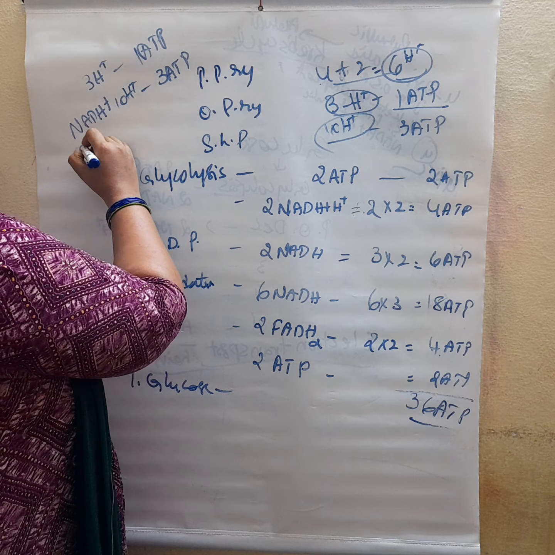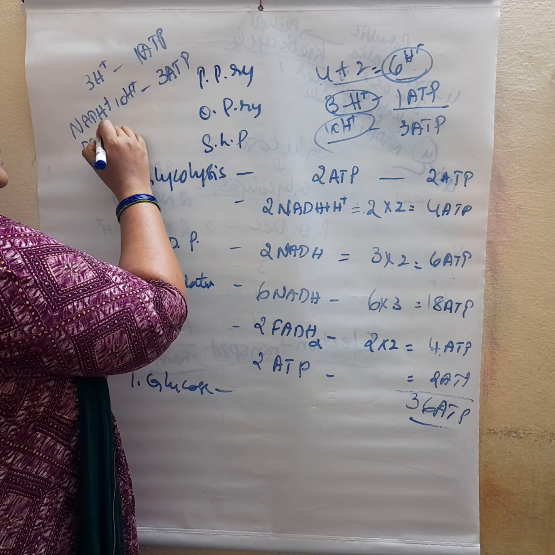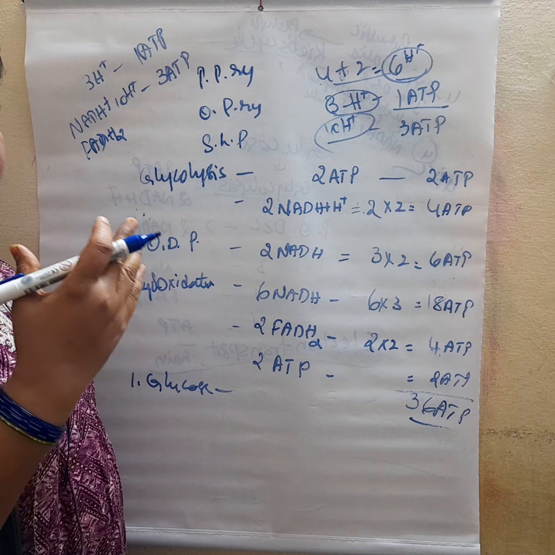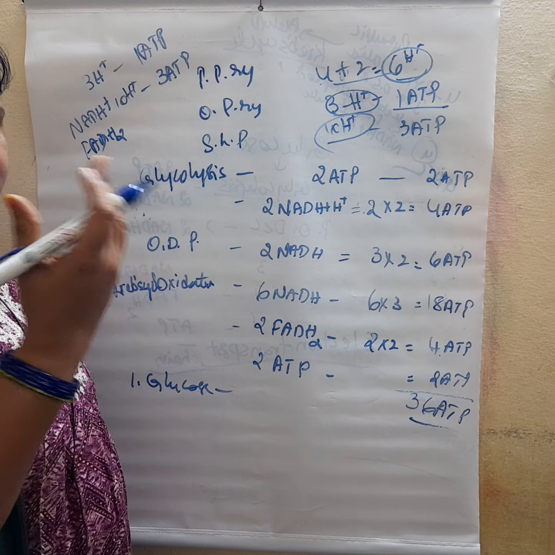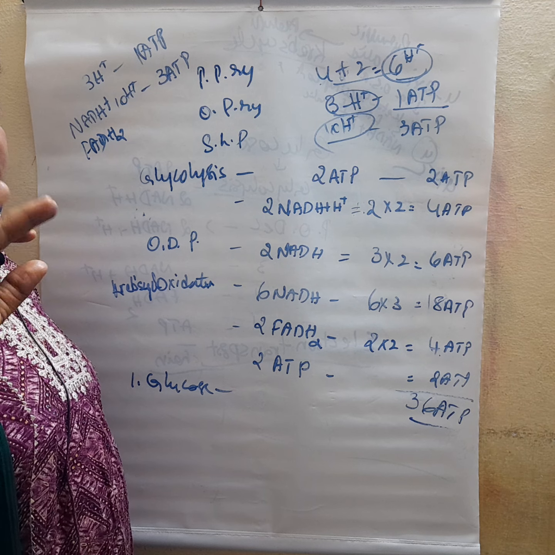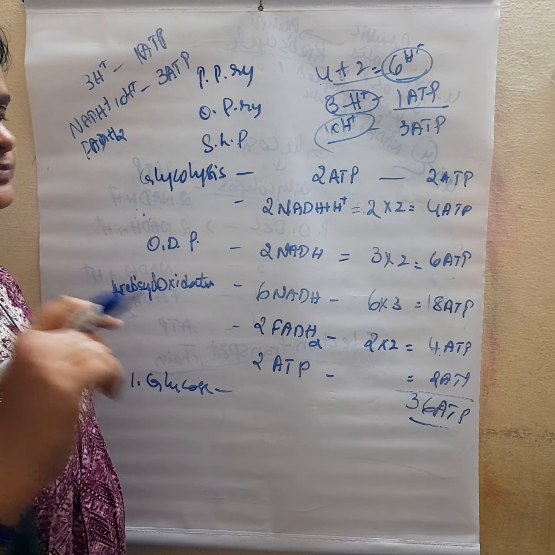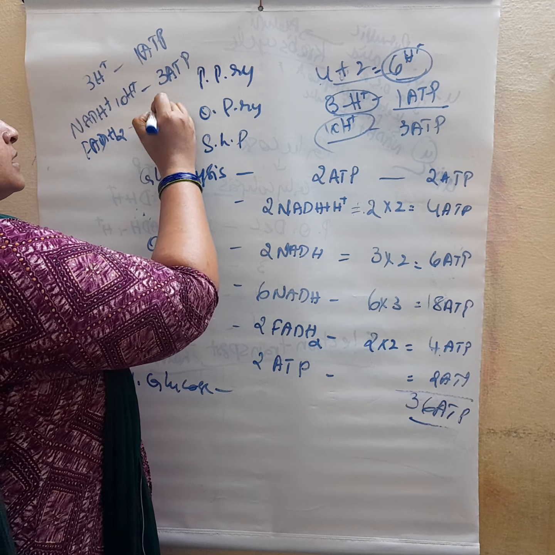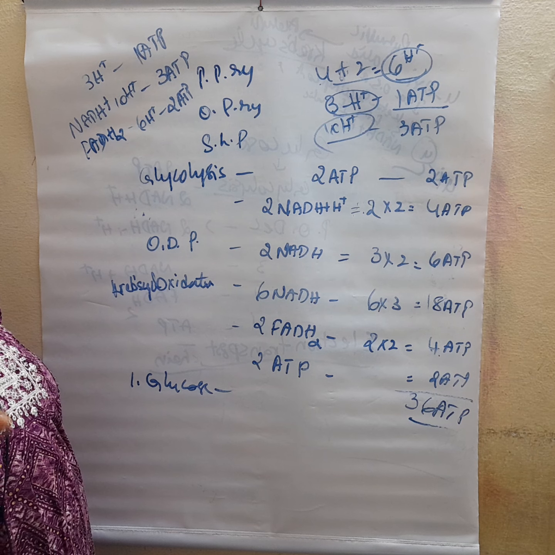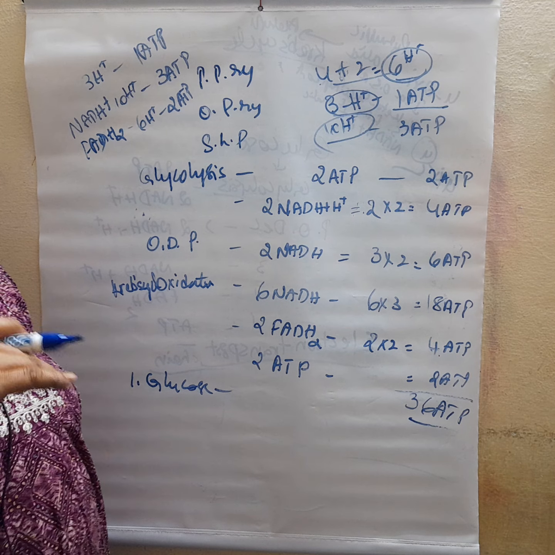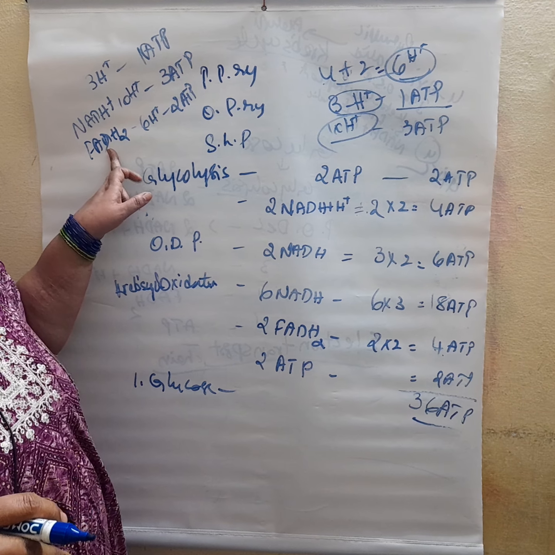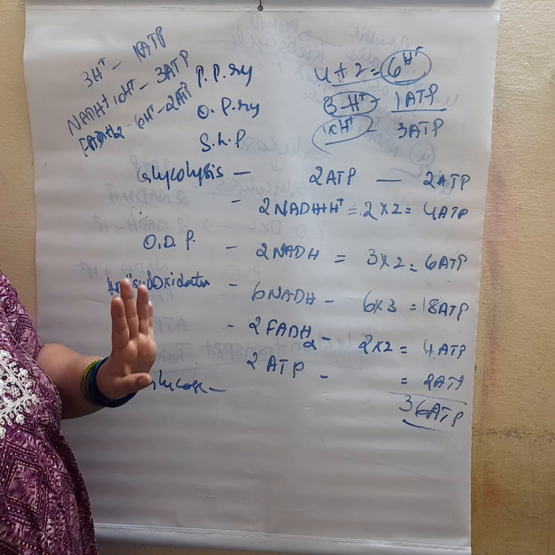So for FADH2, it is not involved with complex 1. It directly conveys the electron to complex 3, so 4 protons are released, and next 2 protons are released from complex 4. Ultimately it forms 6 protons. 6 protons can form 2 ATP. For glycolysis, NADH dehydrogenase is located at the peripheral side of the matrix cristae, and it is also like that of FADH2. So ultimately only 2 ATP is formed.